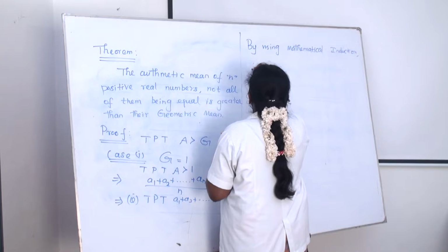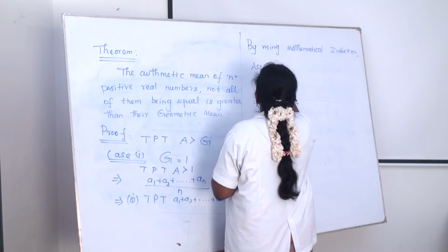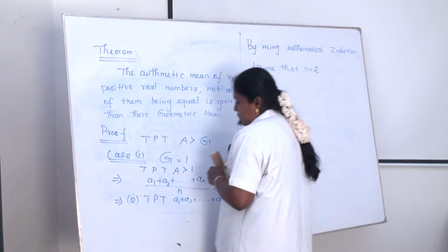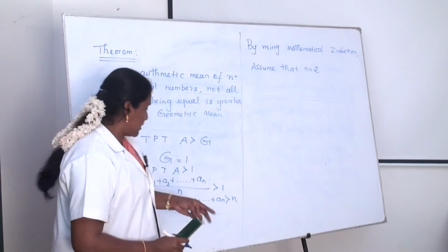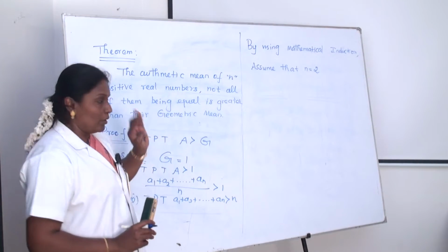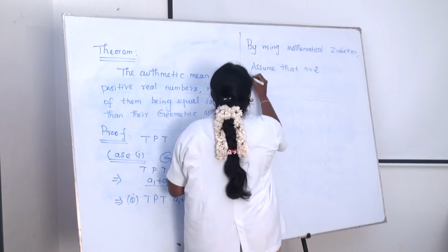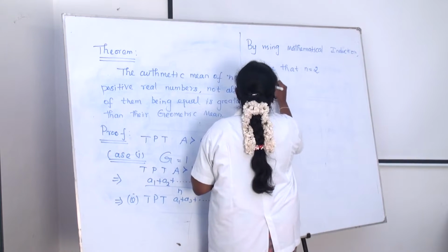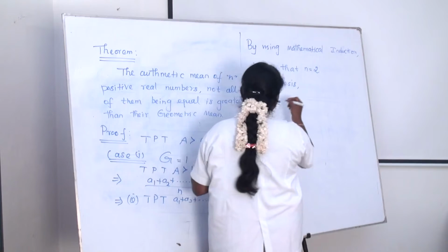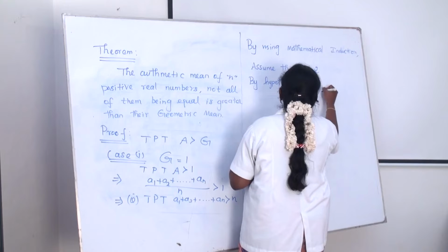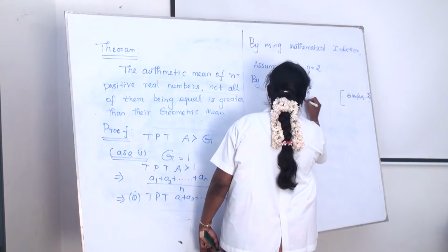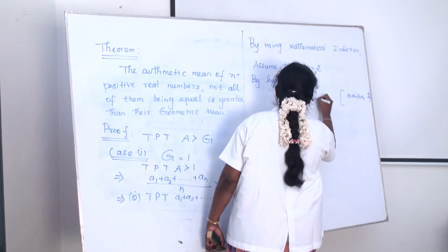Here first of all we have to assume that n is equal to 2. Why are we not taking n is equal to 1? If n is equal to 1, the proof is trivial here. For that purpose we are taking n is equal to 2. If n is equal to 2, by hypothesis the geometric mean is equal to 1. We get a1 into a2, the whole power 1 by 2, is equal to 1.